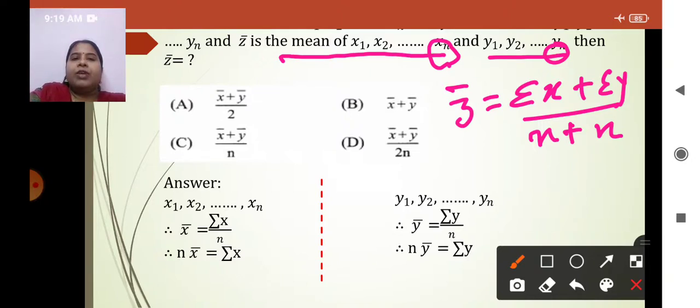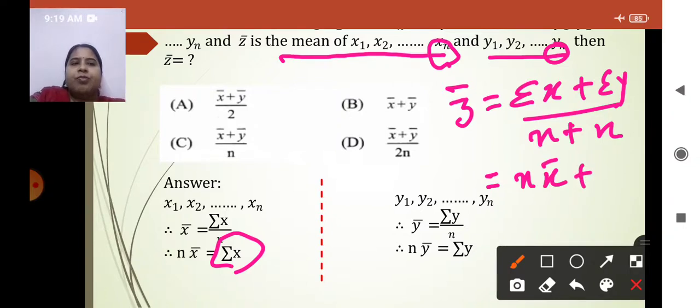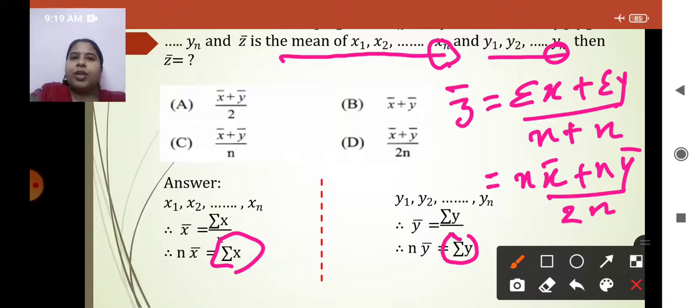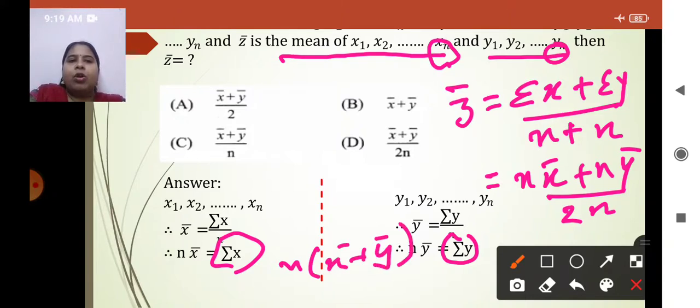Now I have got the value of summation of x here, that I will be substituting. What is it? N into x bar plus summation of y. Do we have a value here? Yes, n into y bar. Correct? Upon n plus n, which is nothing but 2n. Now I hope you have understood what the answer is. As you can see here, n can be taken common from the numerator. I'll write it here. N can be taken common from the numerator, so z bar is x bar plus y bar upon 2n.